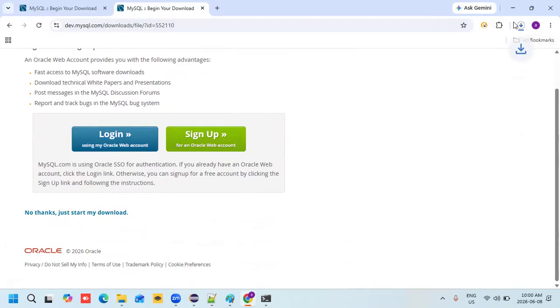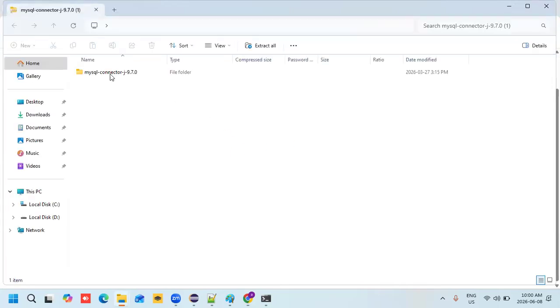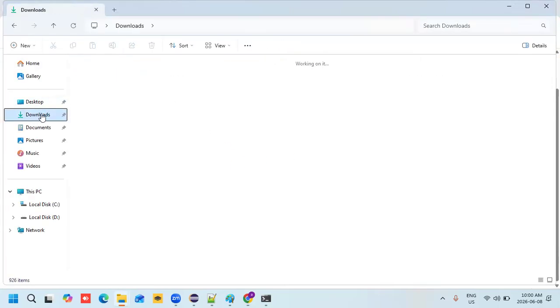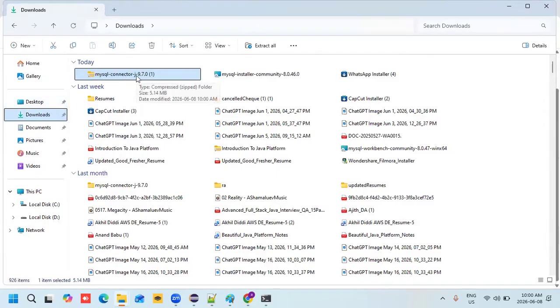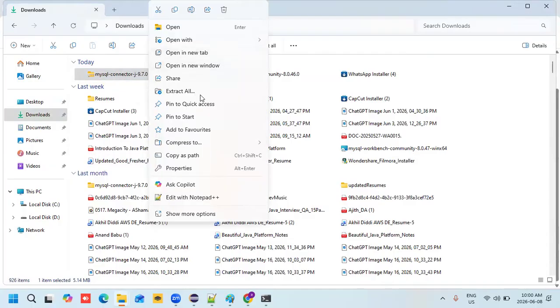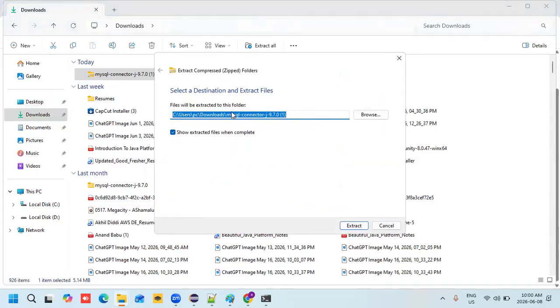Once you download your MySQL connector jar file, go to the downloads. My MySQL connector downloaded as a zip file. It came as a closed bag. So what should I do now? I need to open my bag and take that content from my bag. To do that, click your mouse right button, then go to Extract All. Where do you want to extract? You can extract anywhere.